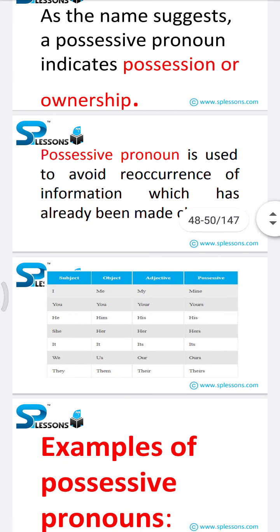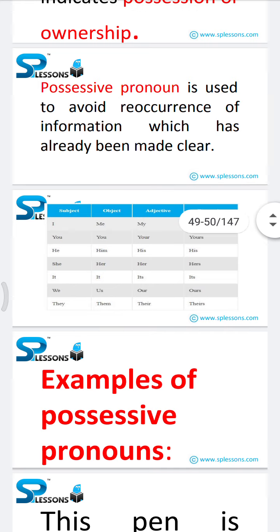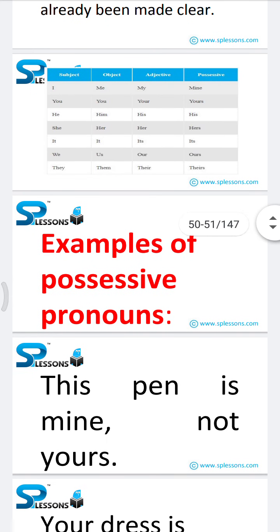Here I have mentioned subject, object, adjective, possessive. I, me, my, mine. For you: you, you, your, yours. He, him, his. She, her, hers. It, it, its. We, us, our, ours. They, them, their, theirs.